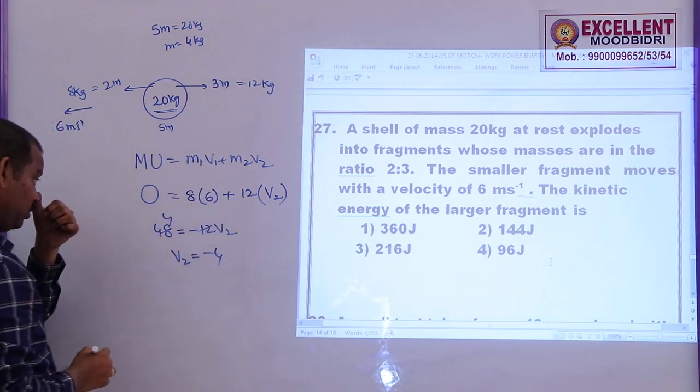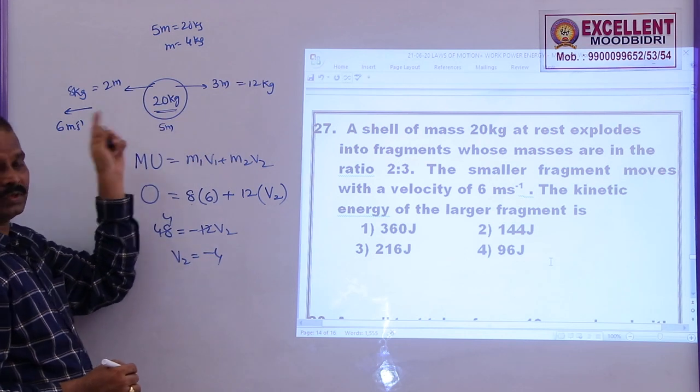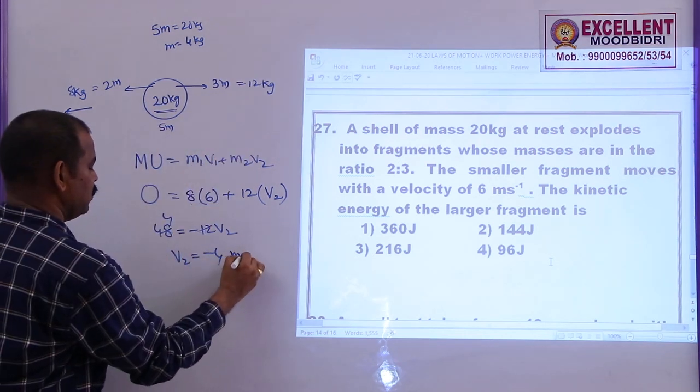Why is it minus 4? Because this velocity is opposite to this one. That's why we get a negative value here. So this will be this.